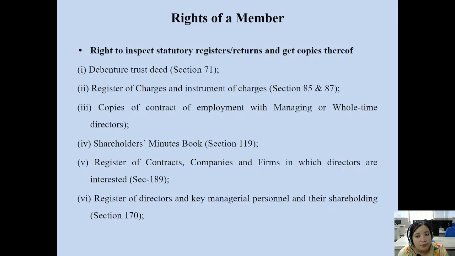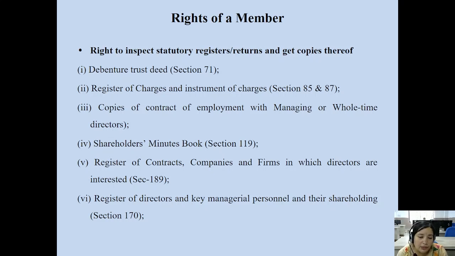This register can be open for inspection for the members of the company, and members may demand a copy of this particular debenture trust deed register from the company. That is a right available to the members of the company.